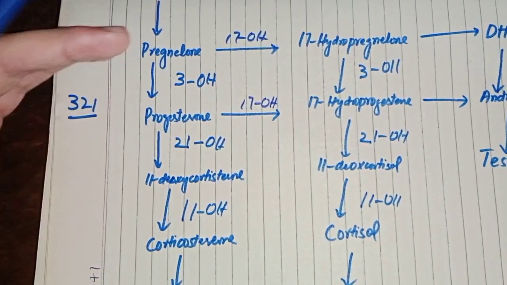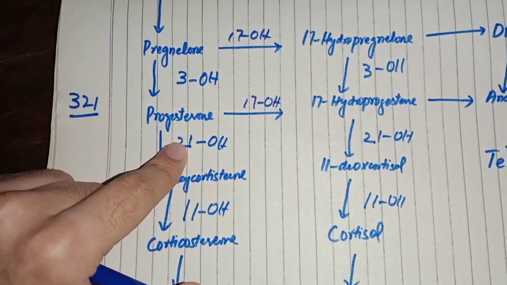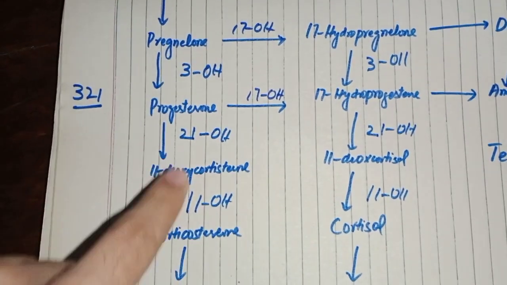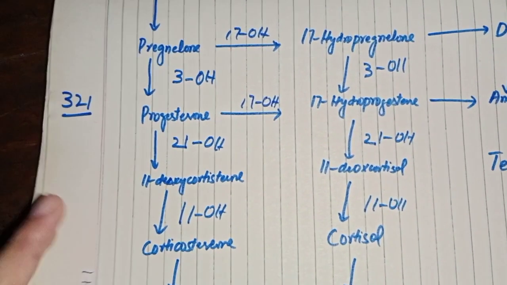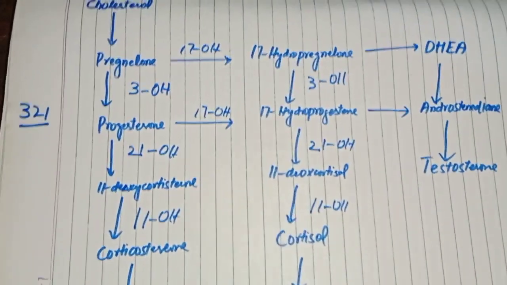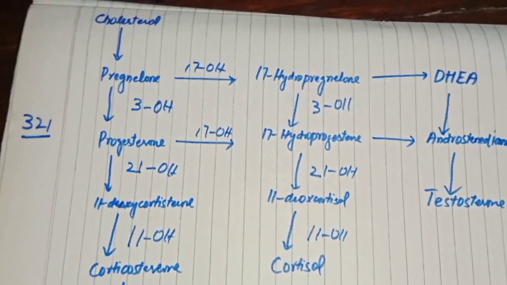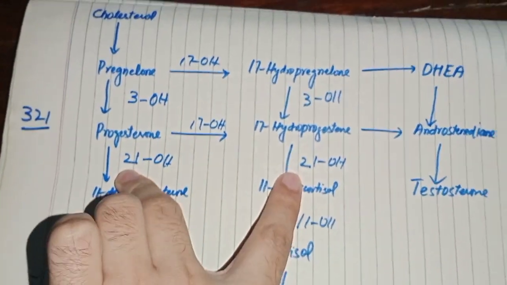So after discussing all these enzymes, 3 beta hydroxylase, 21 hydroxylase, and 11 hydroxylase on both sides, and 17 hydroxylase, now let's discuss some of the diseases and conditions related to a deficiency of these enzymes. Let's start with the deficiency of 21 hydroxylase. Let's suppose we have the deficiency of 21 hydroxylase. What will happen to the patients?